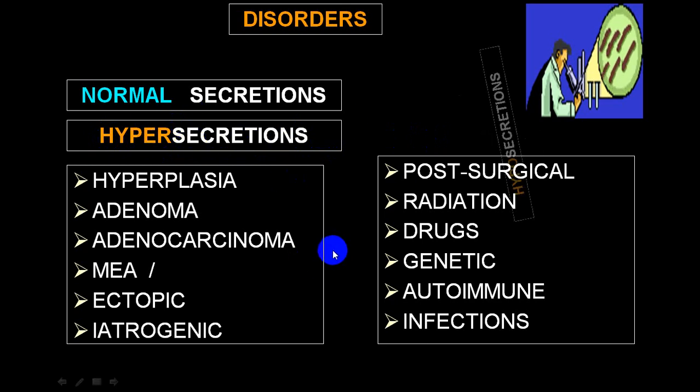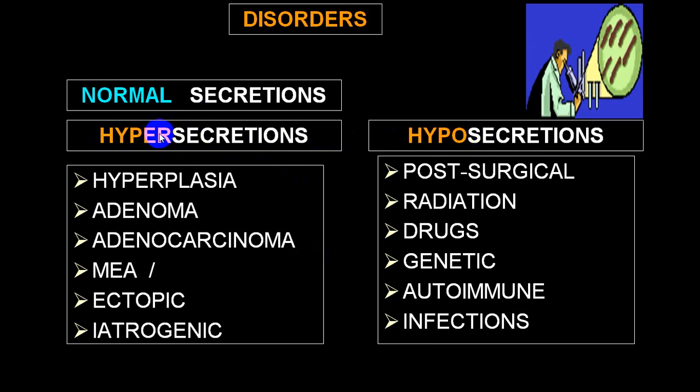Or you can have hyposecretion. If there is an increased size and number of cells, we call it hyperplasia, which will have hypersecretion. If an increased group of cells collects together to become tumor-like cells, we call it adenoma, and if they get converted into malignant cells, we call it adenocarcinoma.